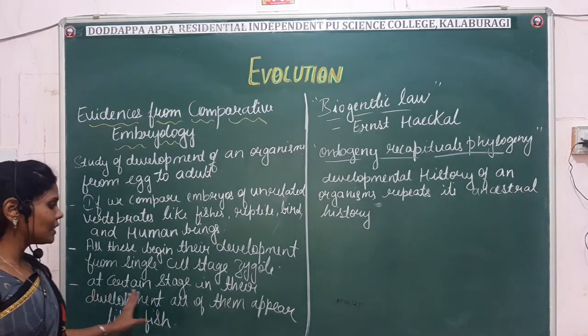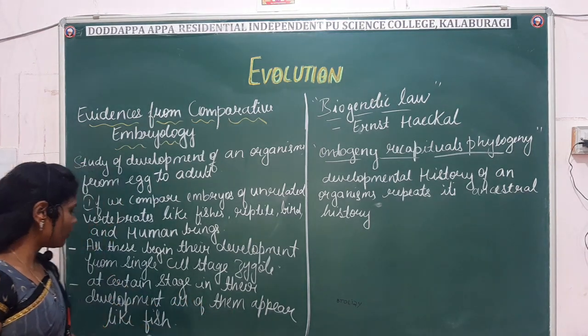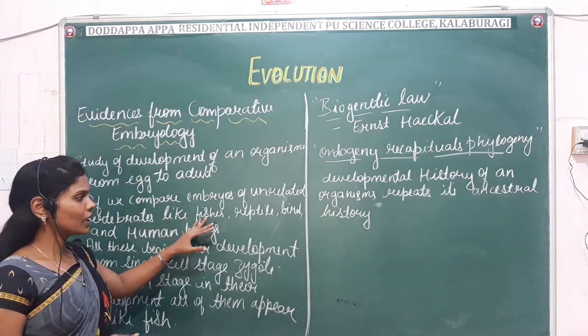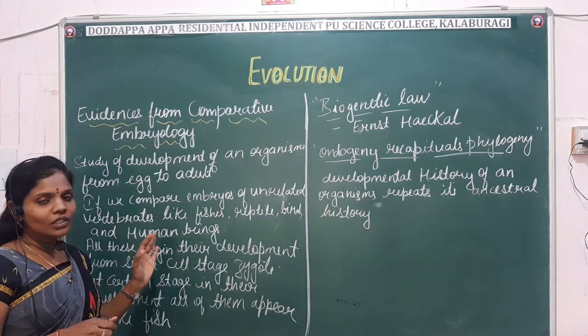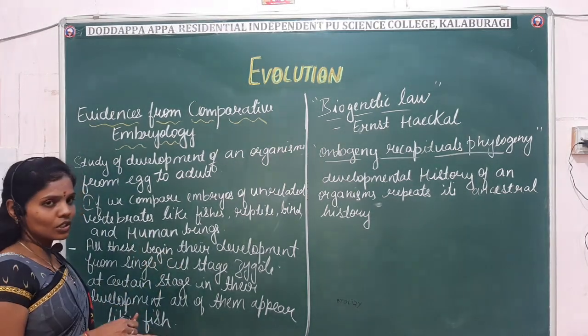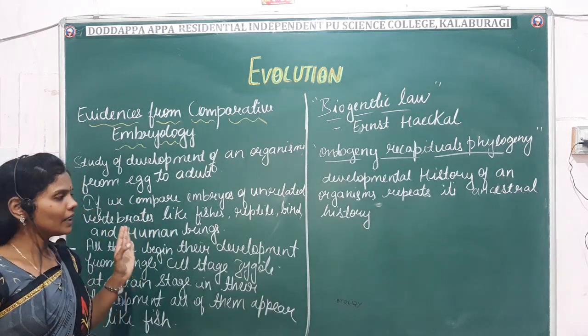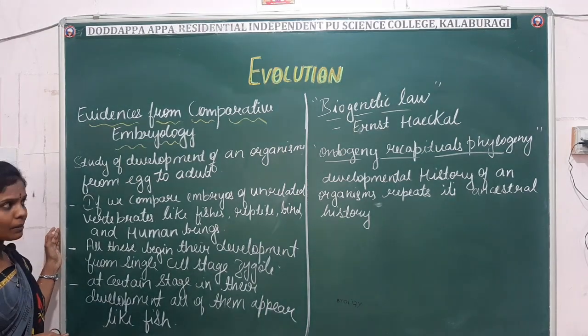At a certain stage in their development, all of them appear like a fish. In the embryonic stage, fish, reptile, bird and human embryos look the same, like fishes with a tail, gills, etc. So that's about the evidence from embryology.